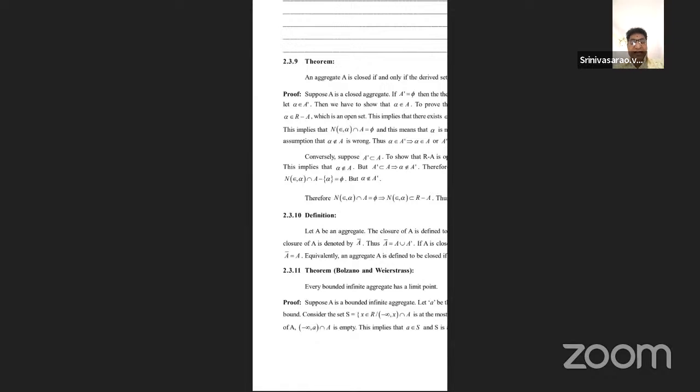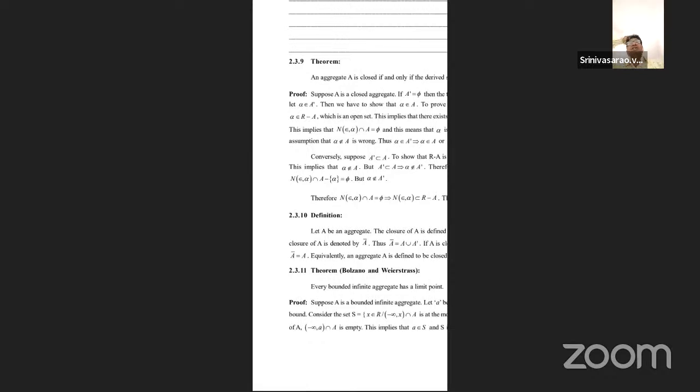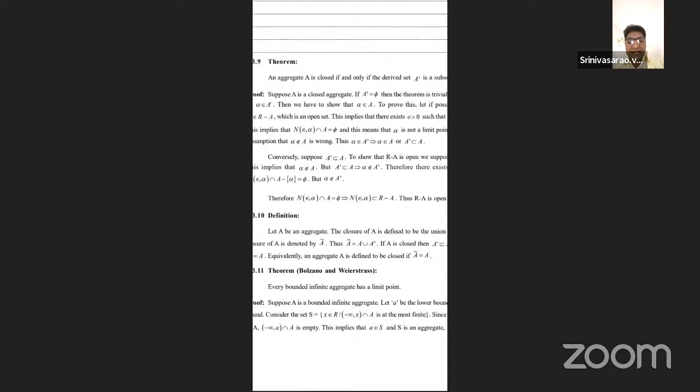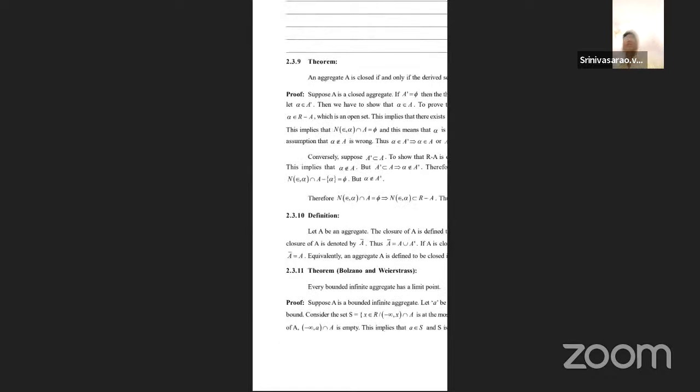2.3.10, this is the concept of the union of A and A dash, because the closure of A is denoted by A bar equal to A union A dash. It is read as the closure of A. Now, students, listen carefully. This theorem is also very, very important in the final examination.